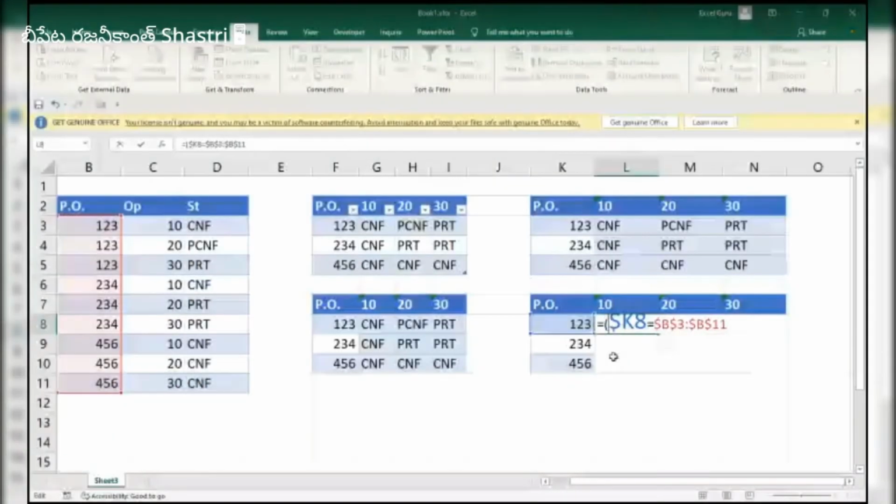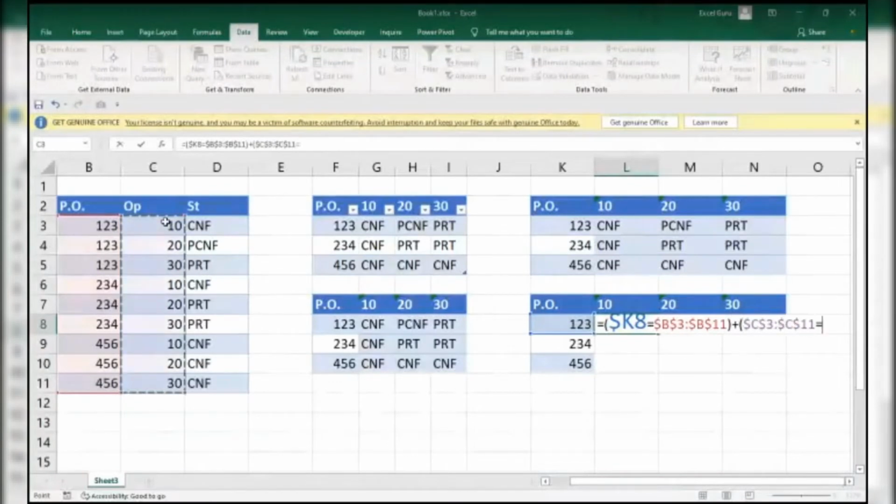And OR operator, it's called the OR operator. F4 equal to this thing. I'm locking the row, but not the column. F9. So wherever it finds, it will show us the numbers like 1, 1, 1. Three ones are there. Yes, we want three ones.